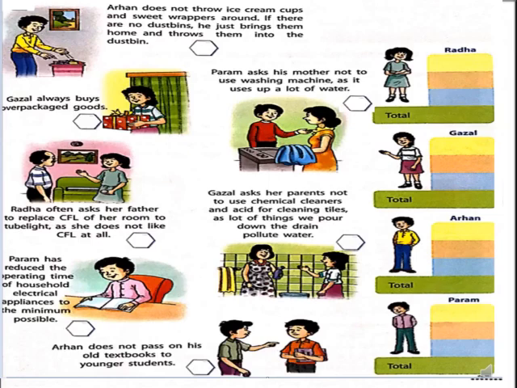Arhan does not pass on his old books to younger students. So in this way he did not contribute much to conserve the environmental resources. Which resource? Paper. So that's why I gave him 0 points.